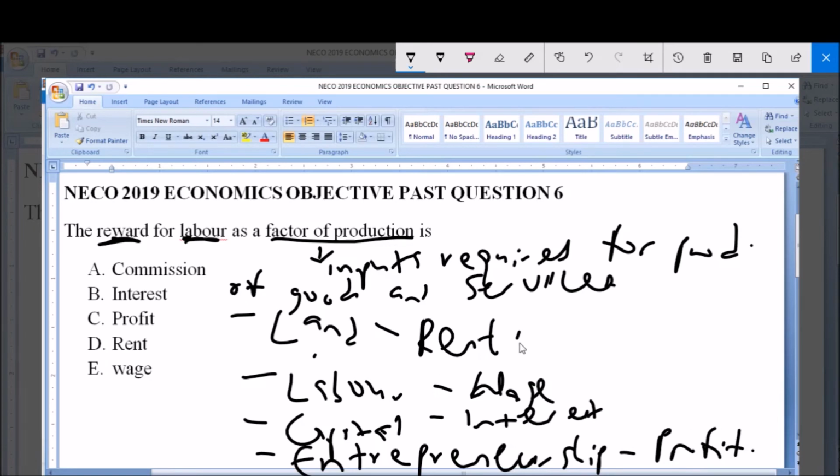So as we have established here, the reward for labor is wage. So we have rightly established it here. And wage amongst the options is option E. So E, wage, is the correct answer to this question.